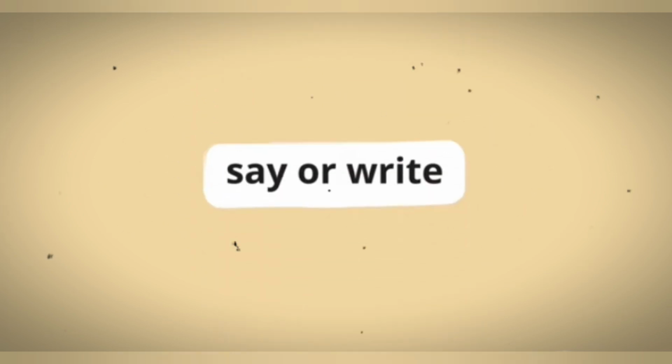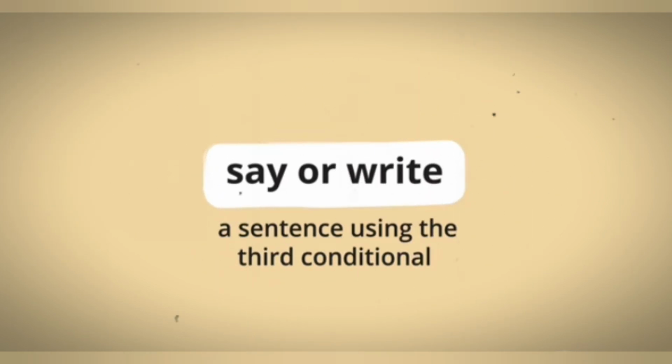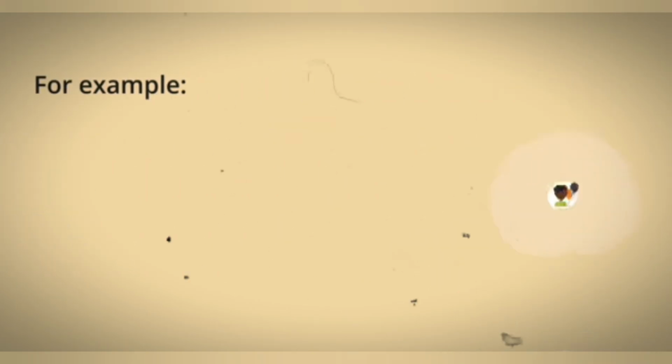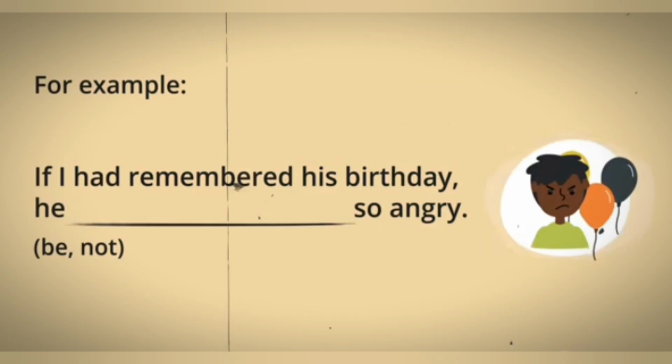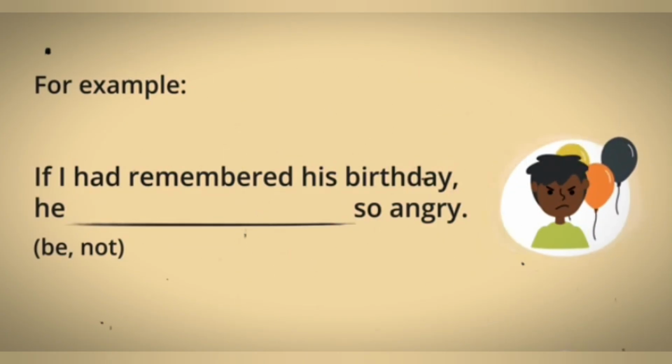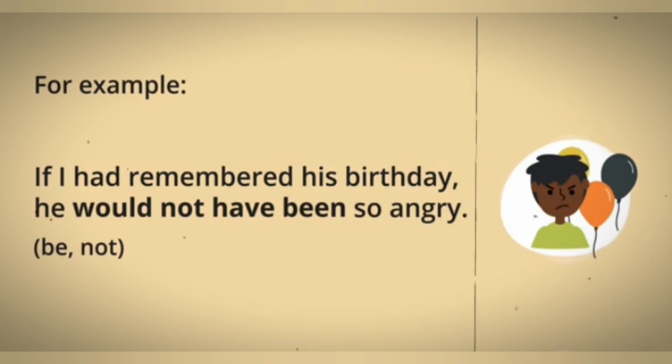Look at the picture. Say or write a sentence using the third conditional. For example, if I had remembered his birthday, he would not have been so angry.